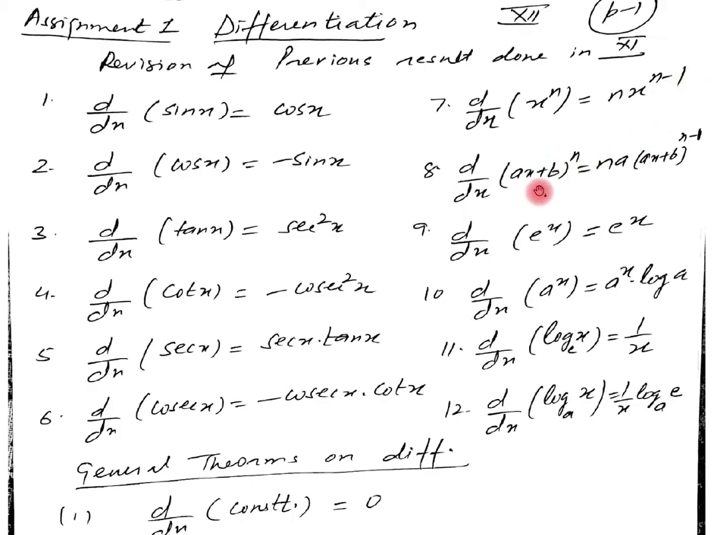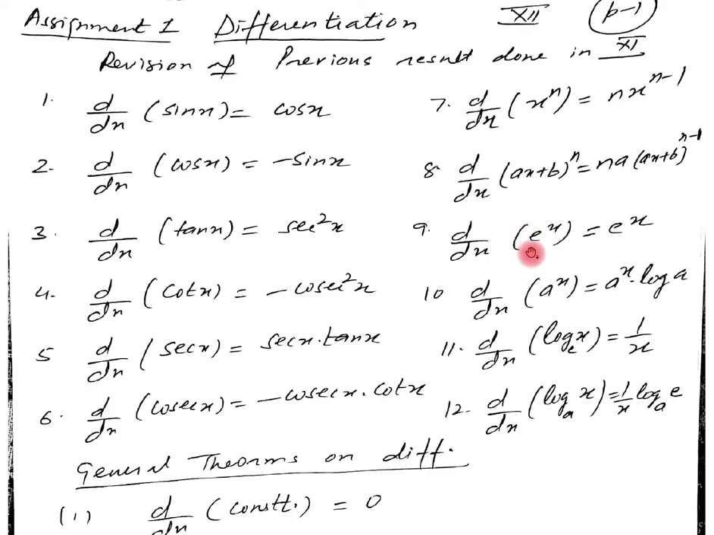Then the derivative of (ax plus b) whole power n. And it should be always the linear function. This function should always be linear. So for the derivative of this, first we have to take the whole power. Then the power will be here: n into (ax plus b) whole power n minus 1 into the coefficient of x. See it again. The derivative of (ax plus b) whole power n equal to n into (ax plus b) whole power n minus 1 into the coefficient of x, and it must be the linear function.